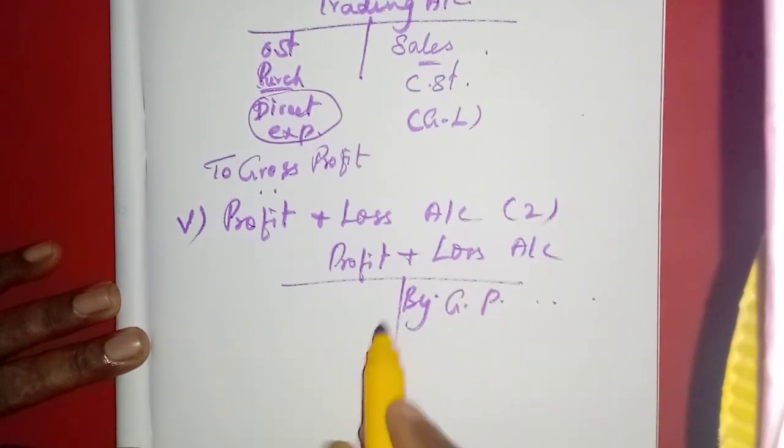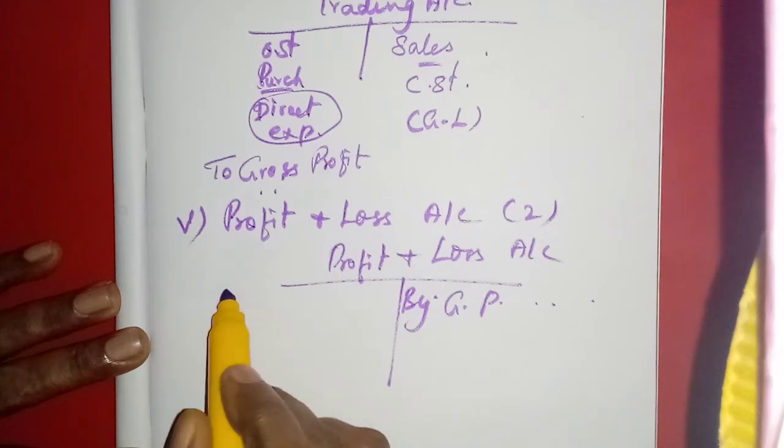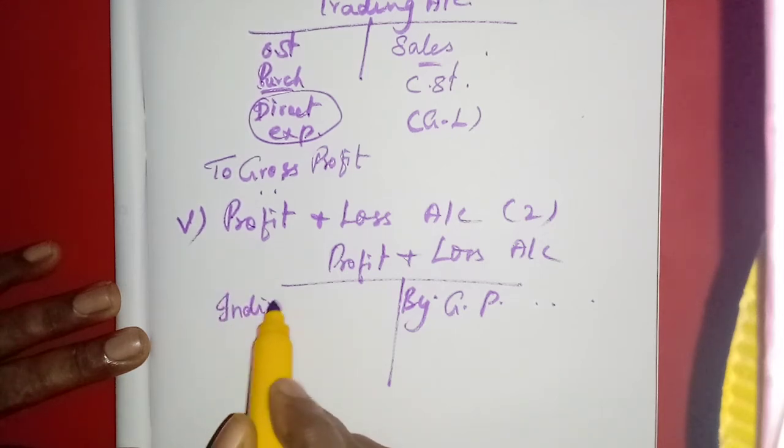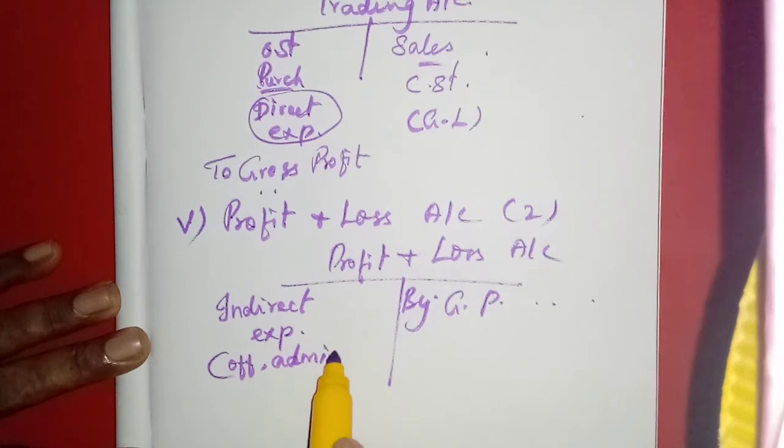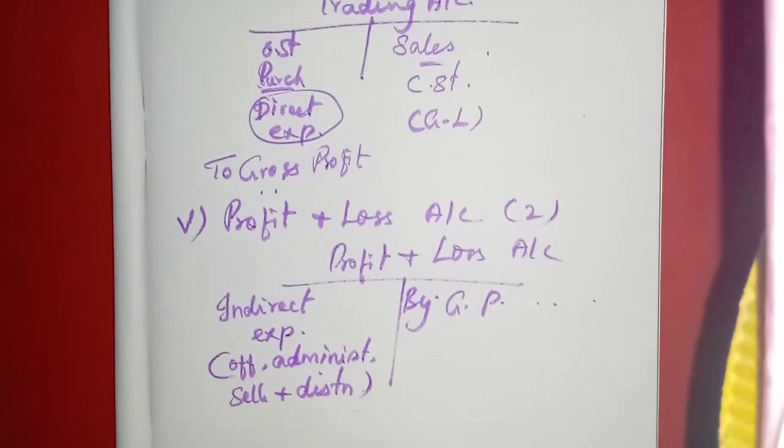Then all the indirect expenses will be written on the debit side. All the indirect expenses, that means the office expenses, administrative expenses, then selling expenses and distribution expenses. All these expenses will be written.